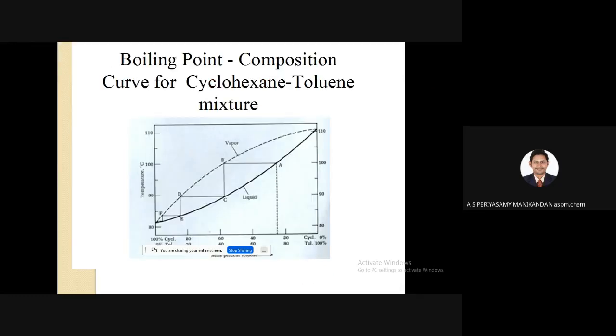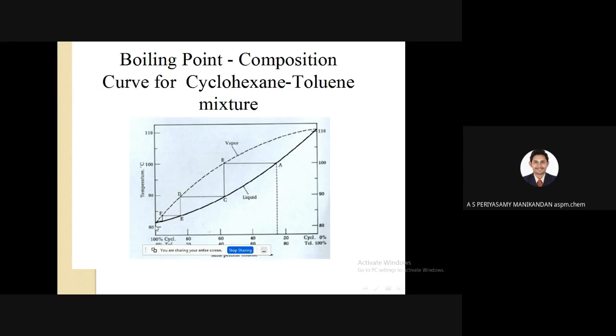In order to analyze the performance of the distillation column, you have to draw the boiling point curve. For example, here the boiling point curve for a cyclohexane and toluene mixture is given. The boiling point of cyclohexane is around 80 degrees, and toluene 110 degrees. The curve is drawn between the boiling points of the two components.